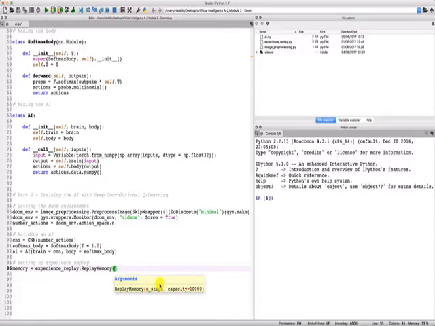The first argument is n steps, which corresponds exactly to the number of steps on which we're going to learn the Q values. So you know the number of steps on which we accumulate the target and the reward. So we're going to have a cumulative target and a cumulative reward. And then the second argument is the capacity, that is the size of the memory. So for example, here we can see 10,000. So if the capacity is equal to 10,000, that means that the memory will have a size of 10,000, and therefore that means that we will get a memory of the 10,000 last steps performed by the AI.